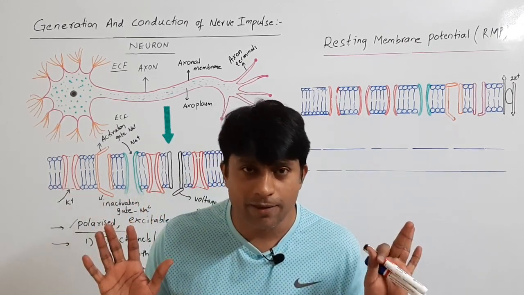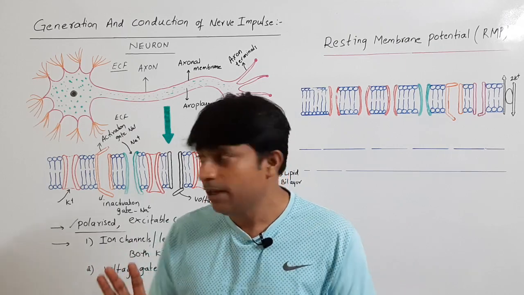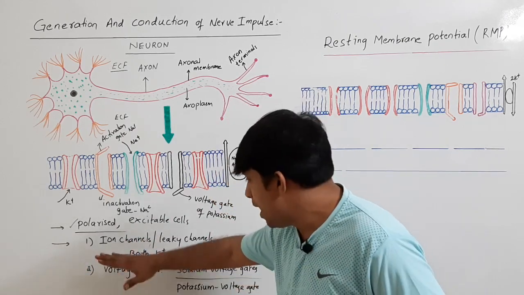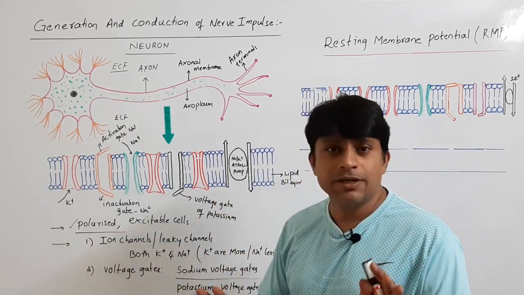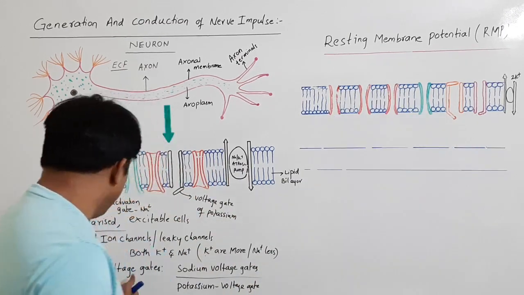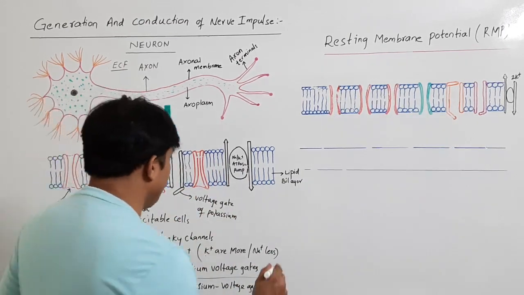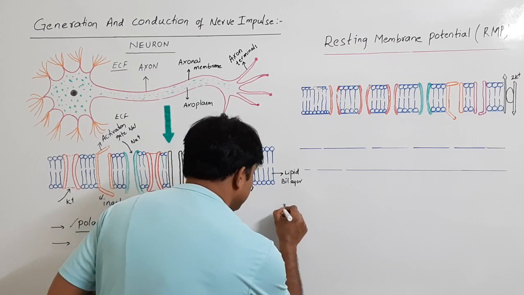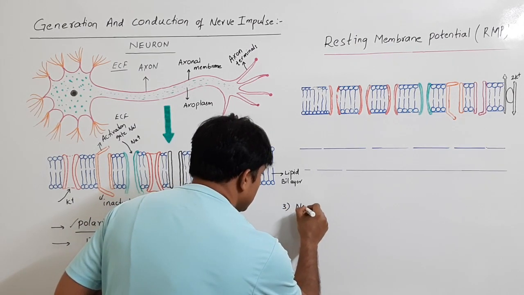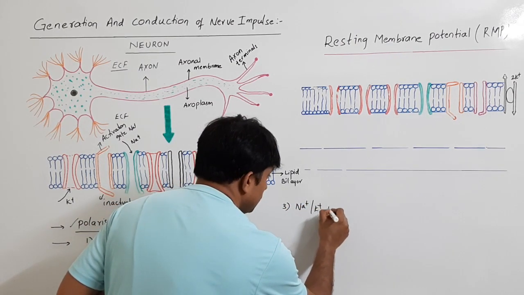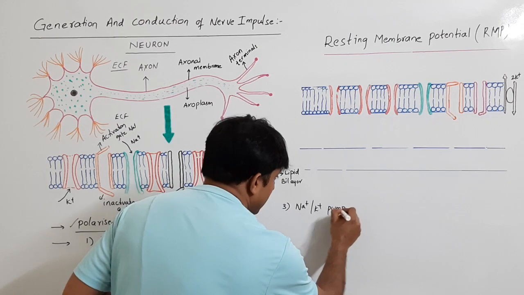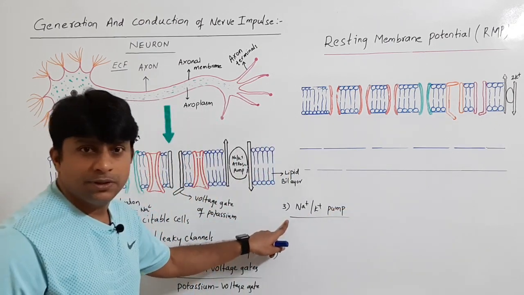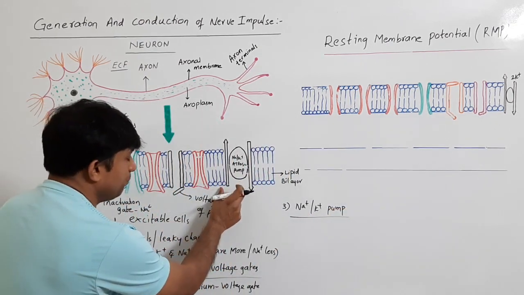But we are not talking about all those gates here. We are concentrating only on two: ion channels and voltage gates. And along with these voltage gates, we have a third one, the sodium potassium pump.